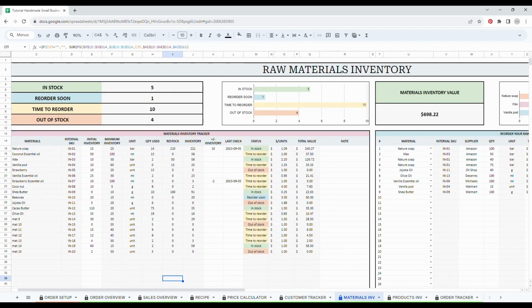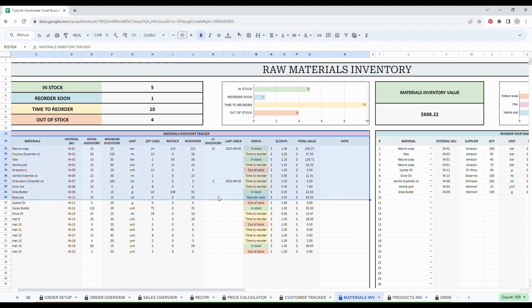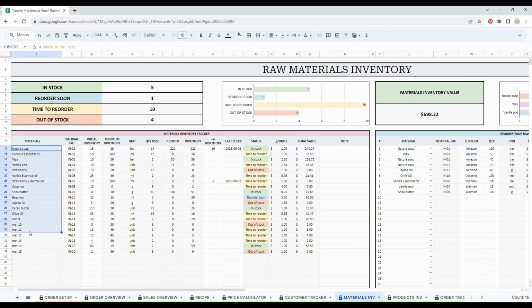So now let's have a look at the raw material inventory. This tab will help you never run out of stock. The table on the left-hand side will help you to track your inventory of raw materials and its value. The only information you have to enter in this table is the initial inventory when you start this spreadsheet. As you can see, all my materials are listed, the ones that I entered in my order setup, and the SKU is there. And then, as I said, the only thing that you will have to enter is the initial inventory.